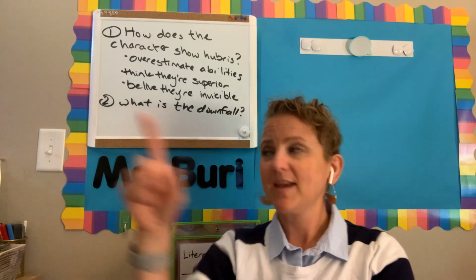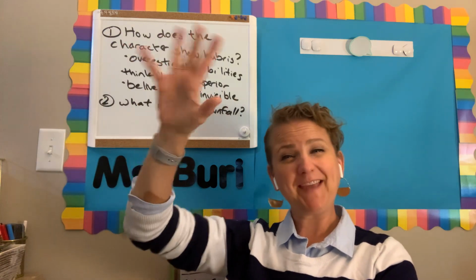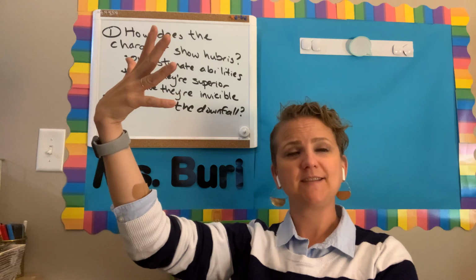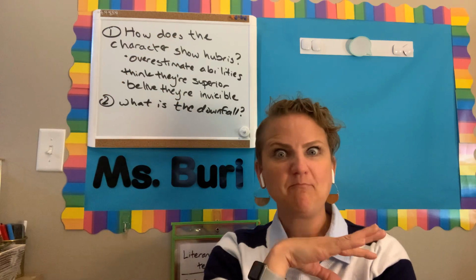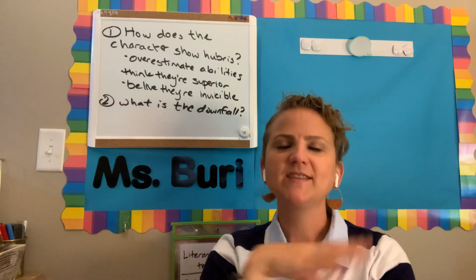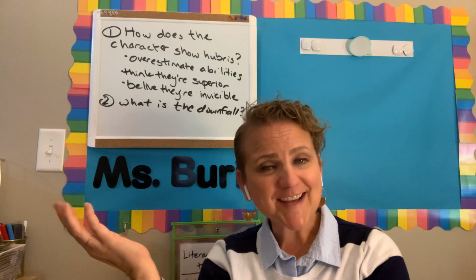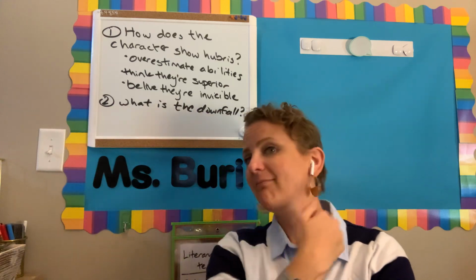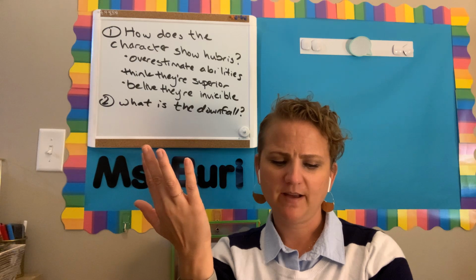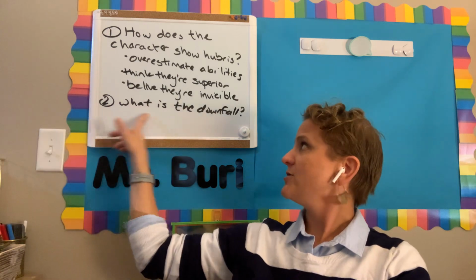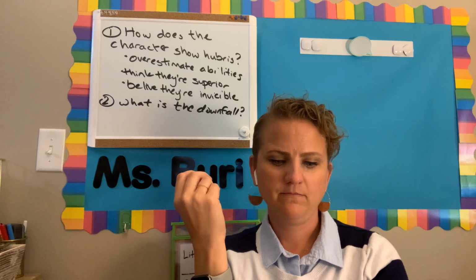So I'm thinking of this second one, that he thinks he's superior to everyone else. Specifically, how? In what way does he think he's superior to everybody else? He really thinks that he's more handsome than anyone else, right? So handsome, he just stares at himself and smiles at himself and nods at himself and thinks he's pretty great, right? So we see that he thinks he's superior to others. So question 2 is, what is the downfall? What is Narcissus's downfall?